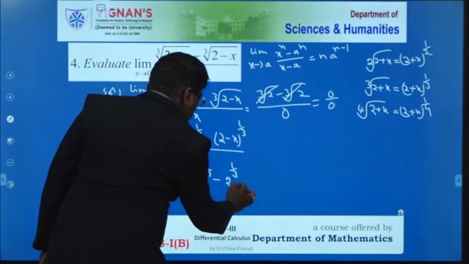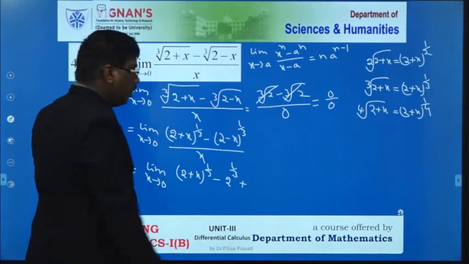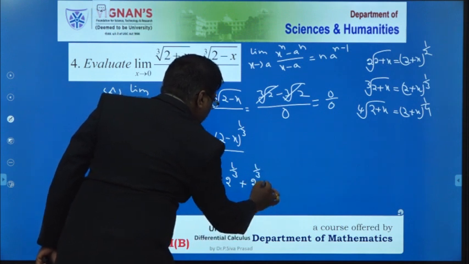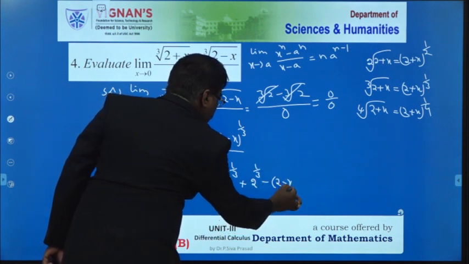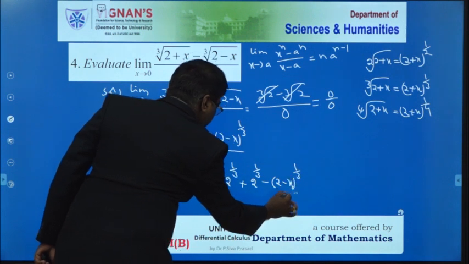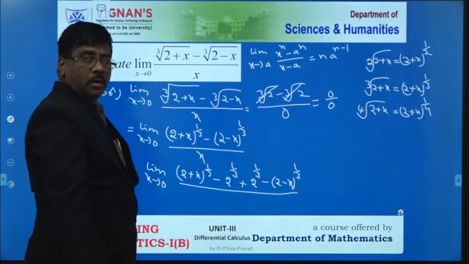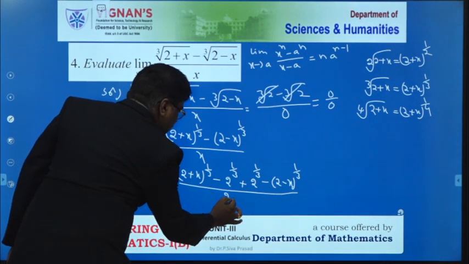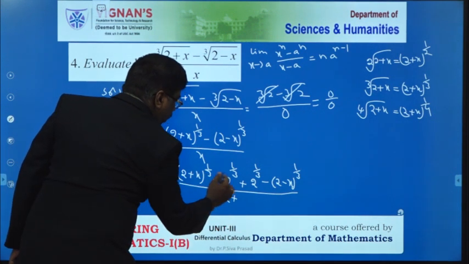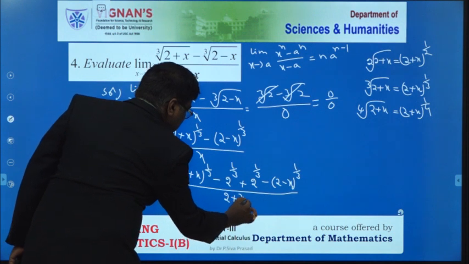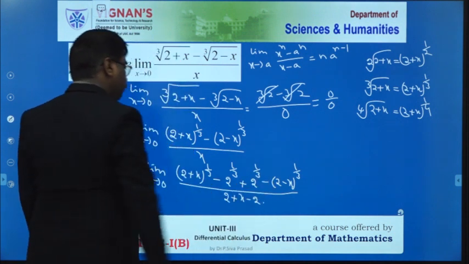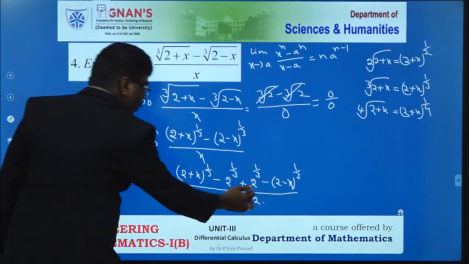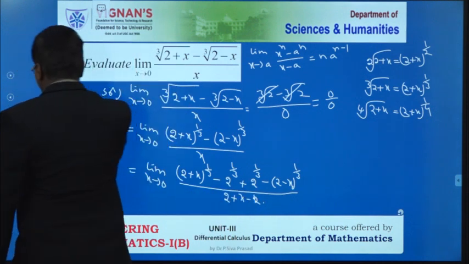So here I have to subtract 2 power 1 by 3, then I have to add this 2 power 1 by 3 also: 2 power 1 by 3 minus (2 minus x) whole to the power of 1 by 3. In the denominator I have to add x and subtract 2 and subtract minus 2, that is 2 plus x minus 2, or simply, that has to be done in the next step only.